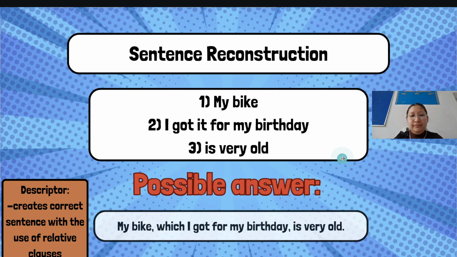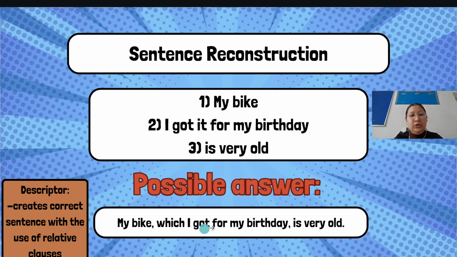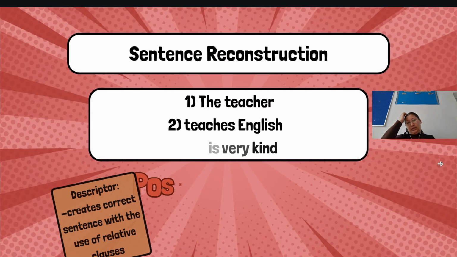Let's check. My bike, which I got for my birthday, is very old. So the bike which I got for my birthday. So we put the comma because this information is just extra and not essential. So that's why we put the commas. Great. Next one.